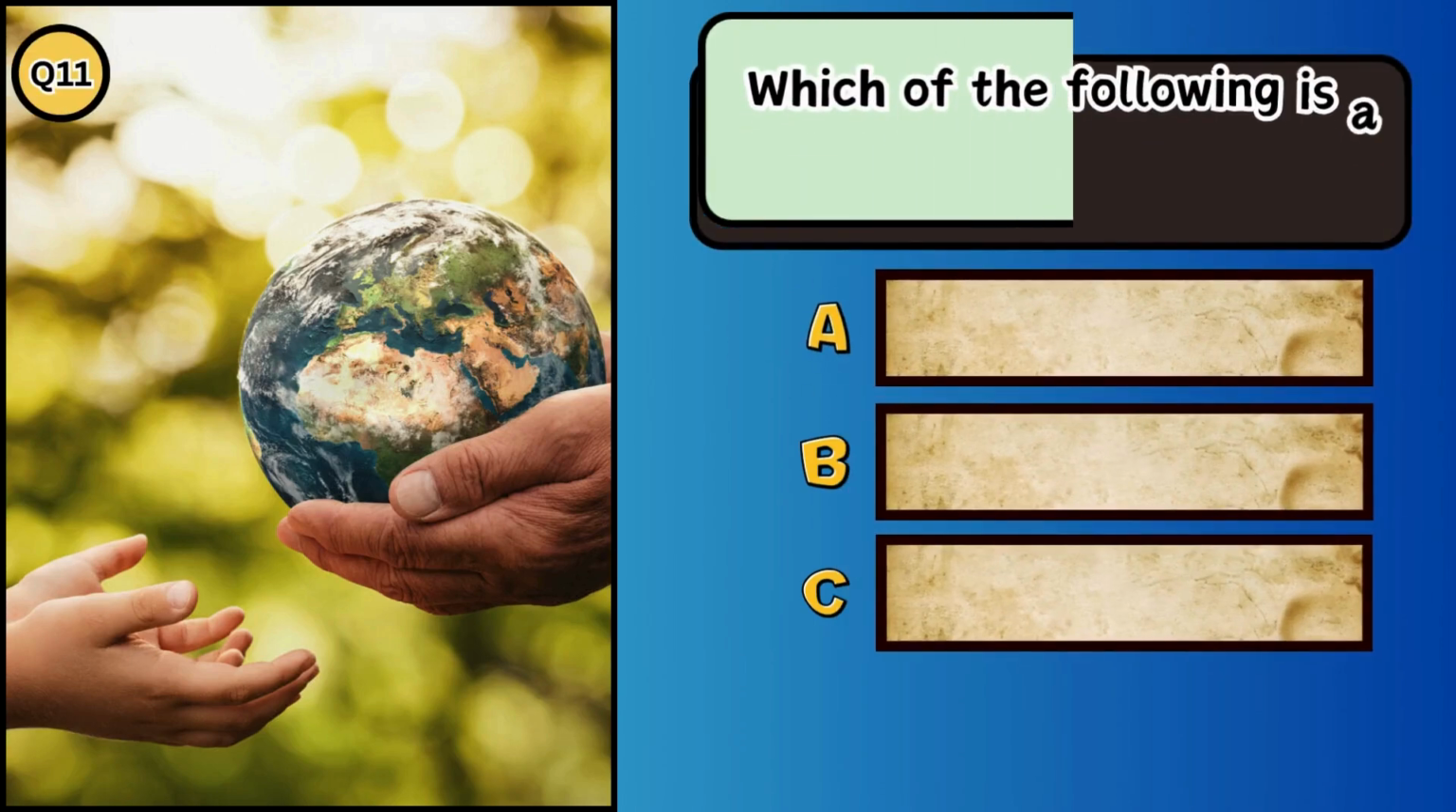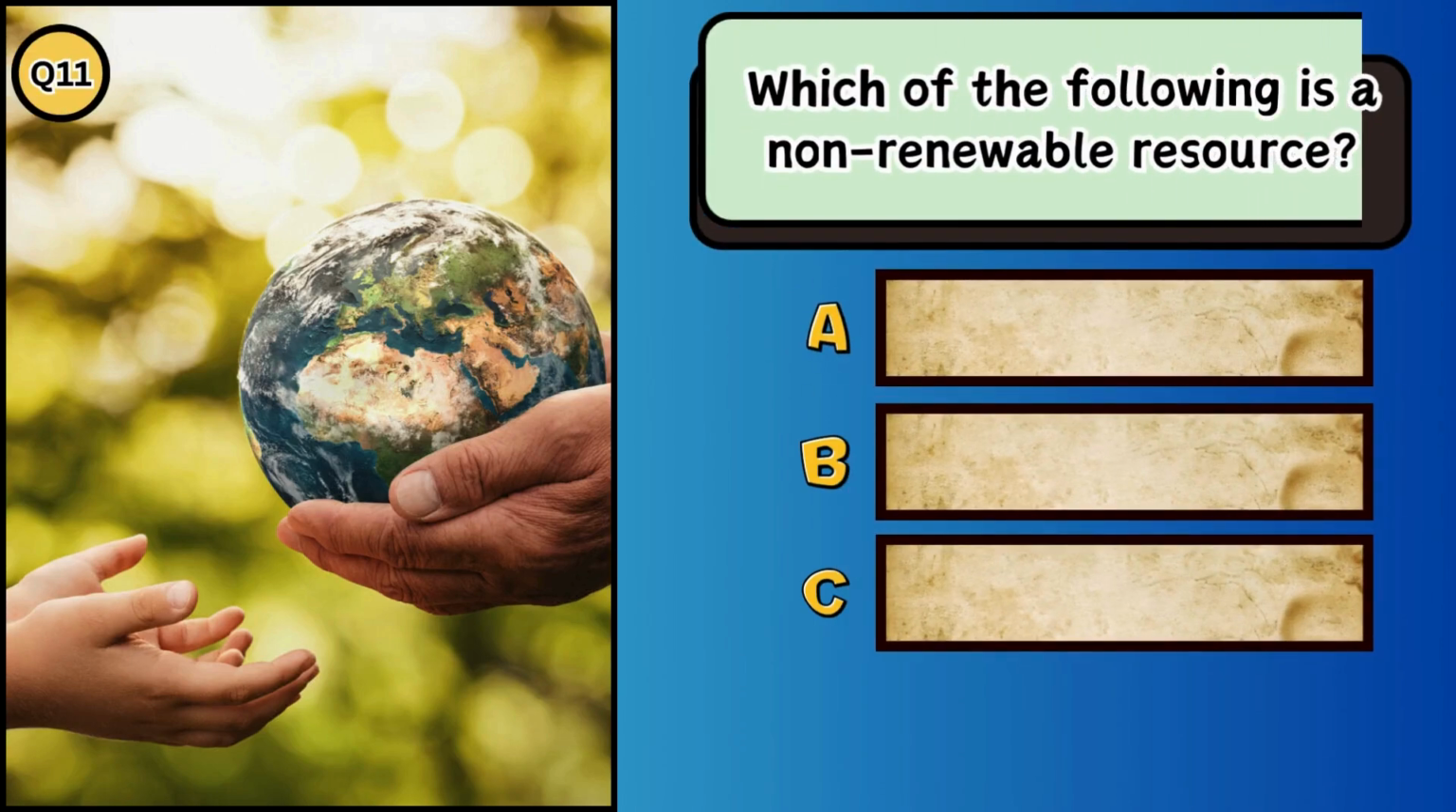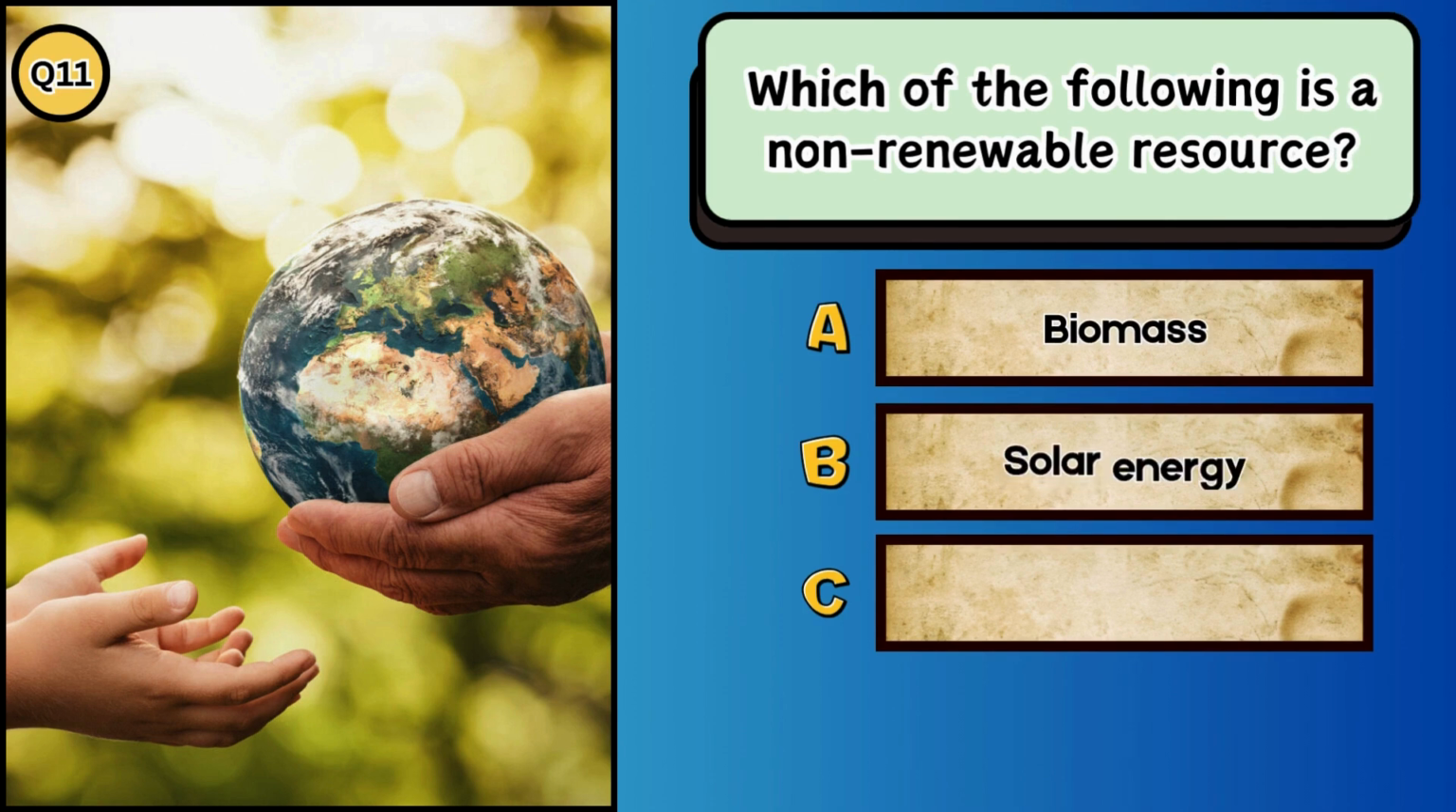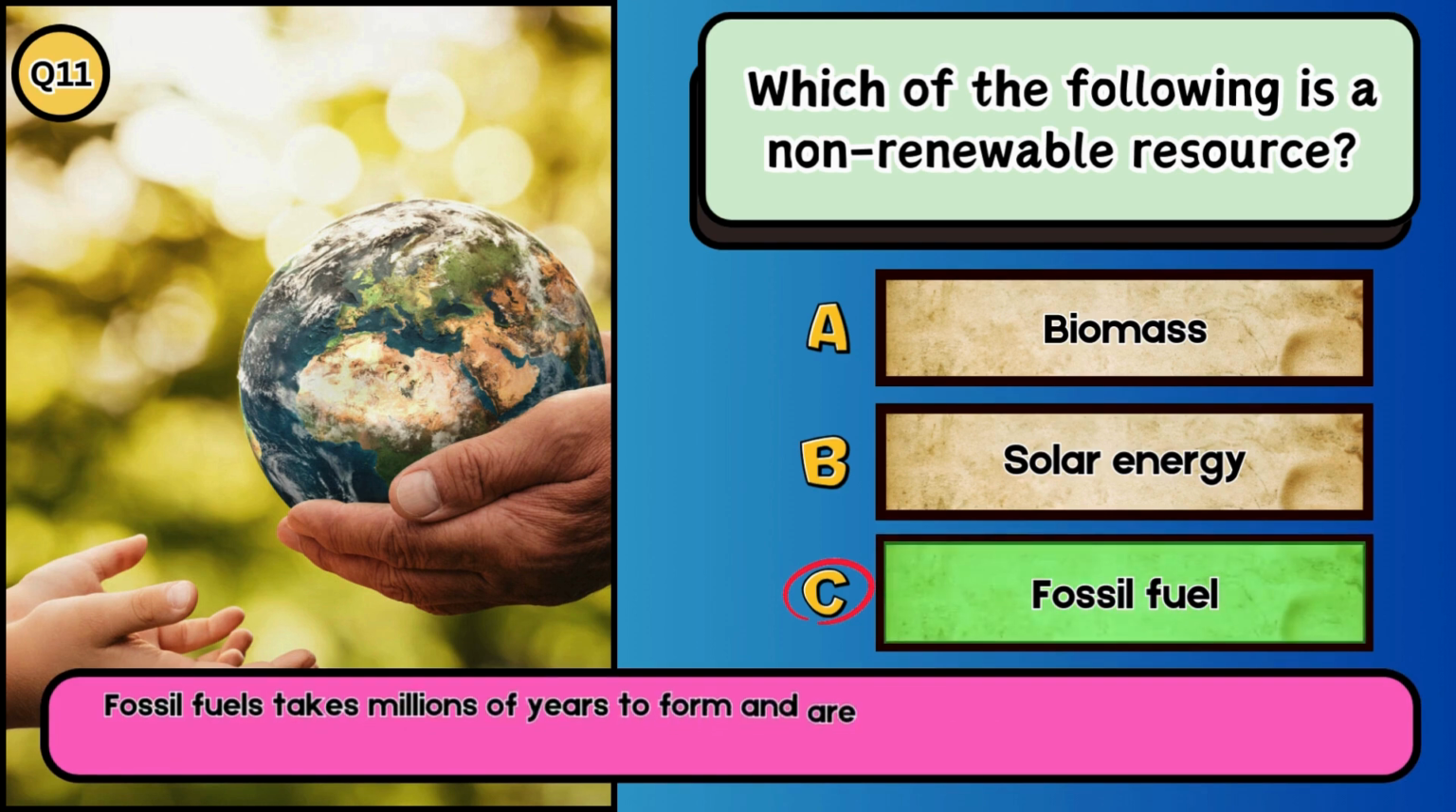Which of the following is a non-renewable resource? A. Biomass. B. Solar energy. C. Fossil fuel. The answer is C. Fossil fuel. Fossil fuels take millions of years to form and are depleted faster than they can be replenished.